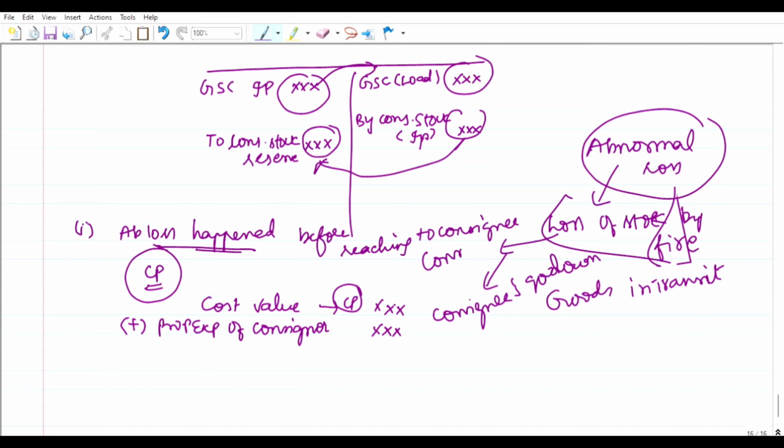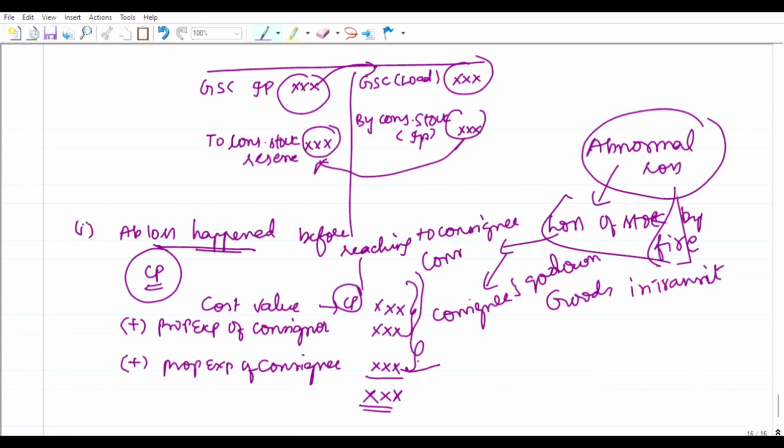Usually you add the proportionate expenses of the consignee only under one condition: if the goods are damaged at the consignee's godown, then we have to calculate the consignee's proportionate non-recurring expenses also.